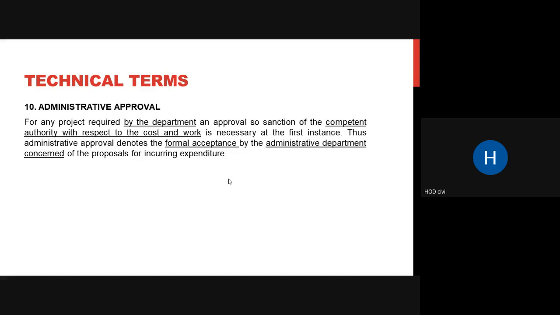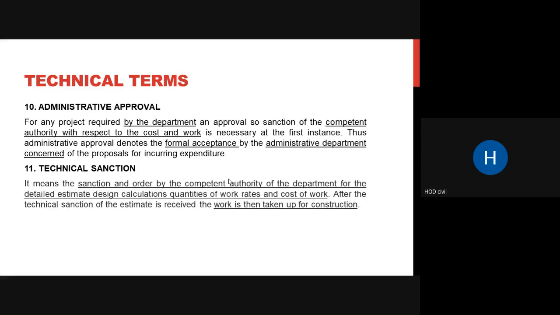So they go through your estimation and check, and if they feel it is okay, they will approve it. It has all these details with respect to cost and work. It is just like a formal acceptance by the administrative department, and once this is done, you can go forward with your technical approval. After administrative approval is done, you have to go for technical sanction. We know technical sanction has to be done by your respective engineers.